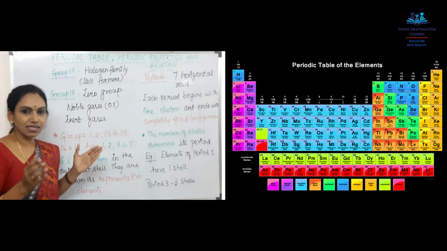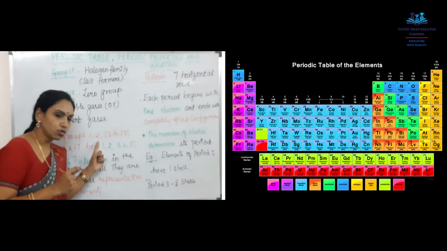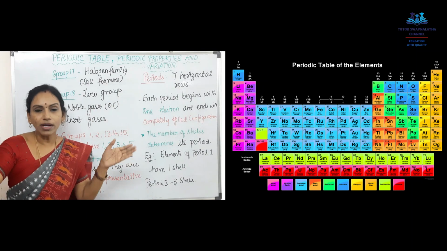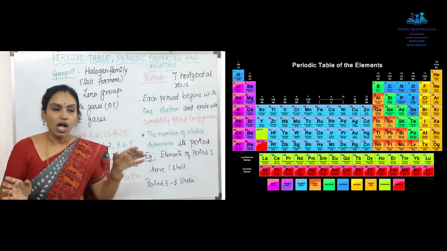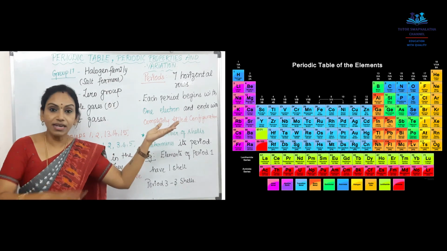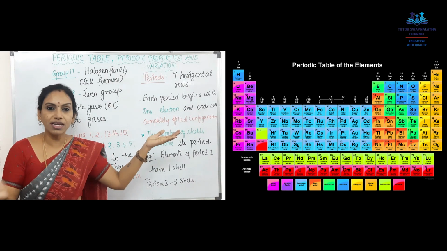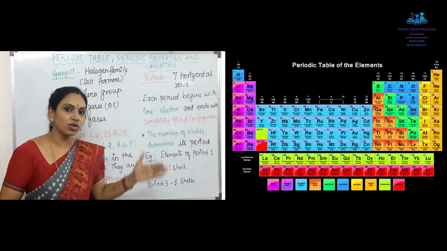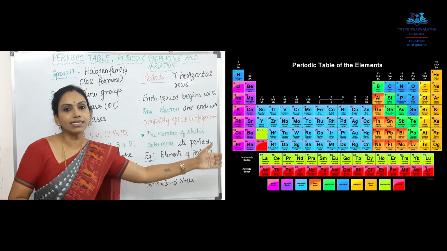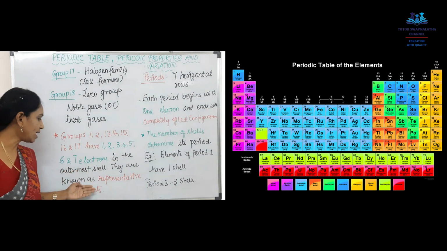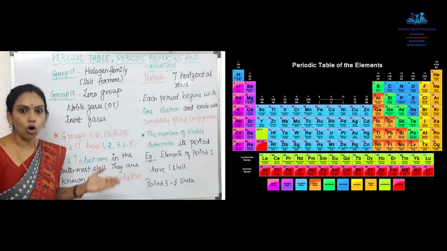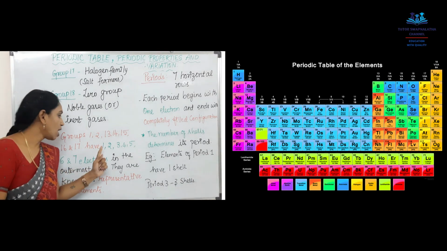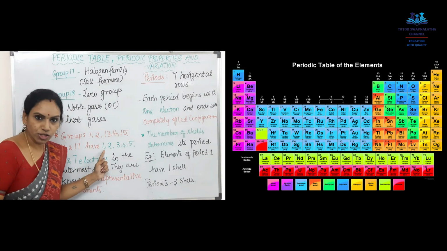As I said, groups 1 and 2 on the left side, and from 13 on this side. In between, I am leaving 3 to 12. I am counting 1, 2, 13, 14, 15, 16 and 17. They are called representative elements because the first group elements have 1 electron in the outermost shell.